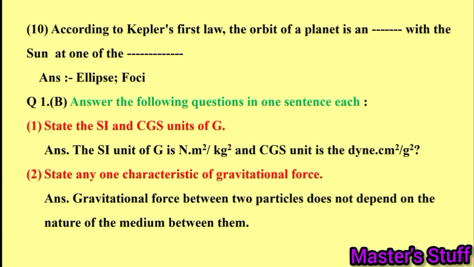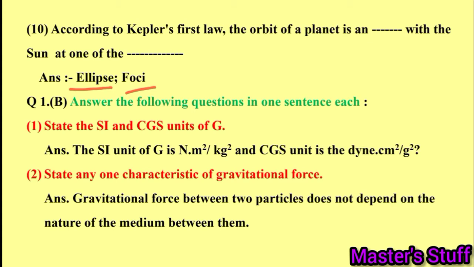According to Kepler's first law, the orbit of a planet is an ellipse with the Sun at one of the foci. Question 1B. Answer the following questions in one sentence each.